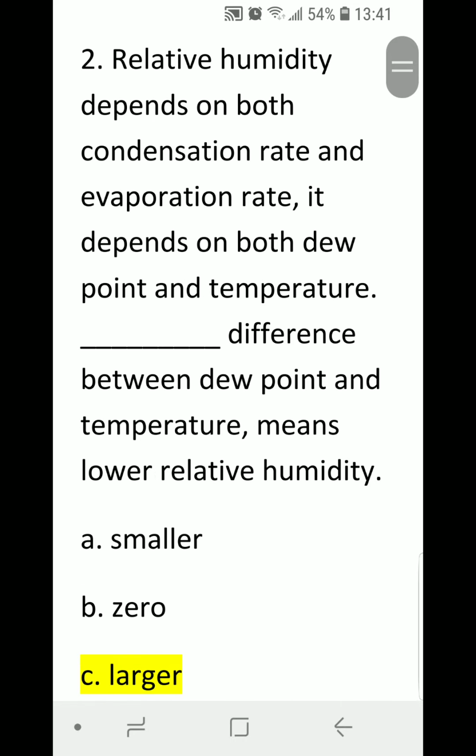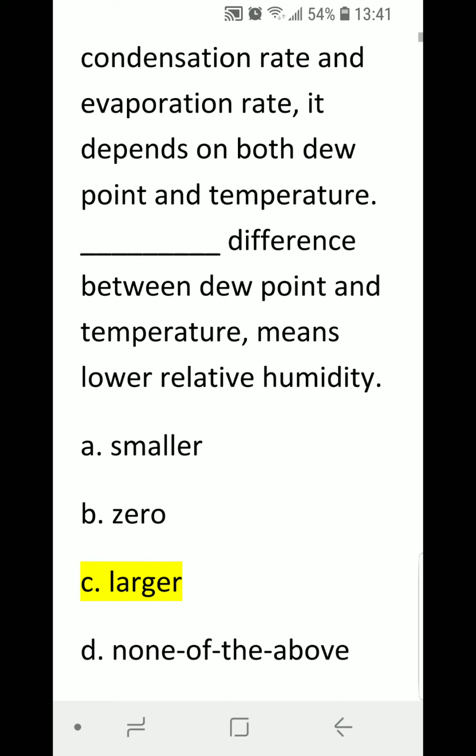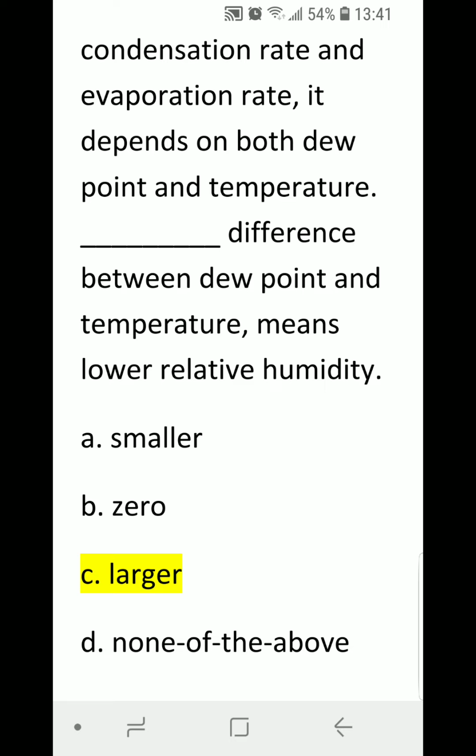Number 2. Relative humidity depends on both condensation rate and evaporation rate. It depends on both dew point and temperature. Blank difference between dew point and temperature means lower relative humidity. A. Smaller, B. 0, C. Larger, or D. None of the above. Correct answer is C. Larger.